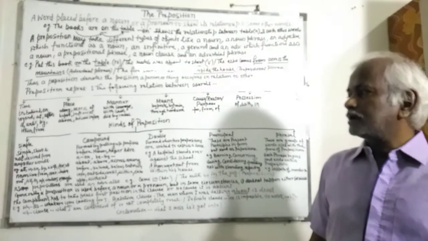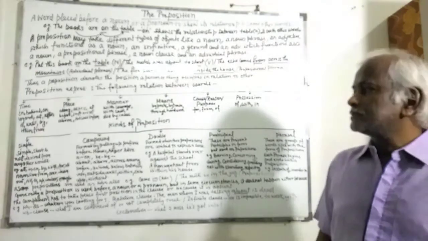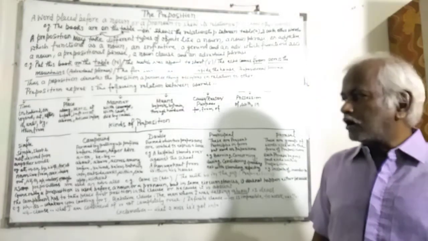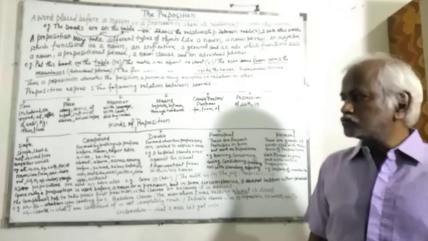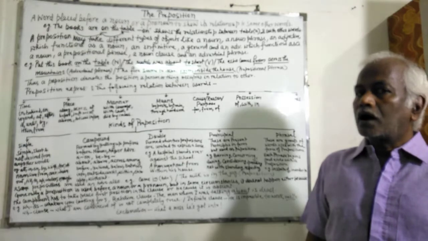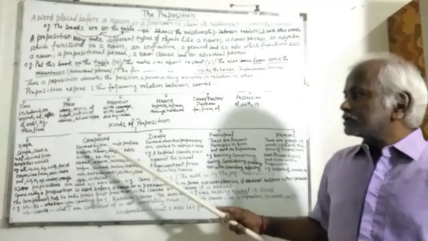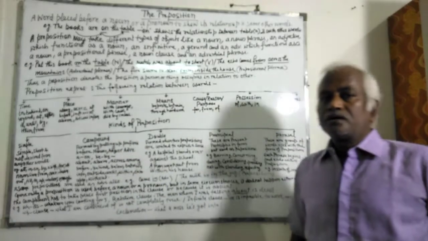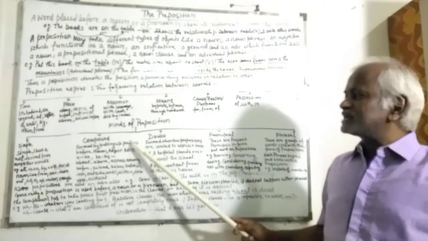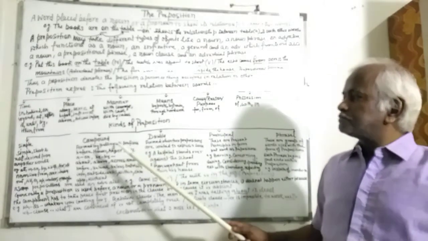For example, at, in, on, by, with, for, of, near, since, from, over, down, out, till, to, up, under, enough, etc. Then compound prepositions. These prepositions are formed by putting prefixes before nouns, adjectives or adverbs.